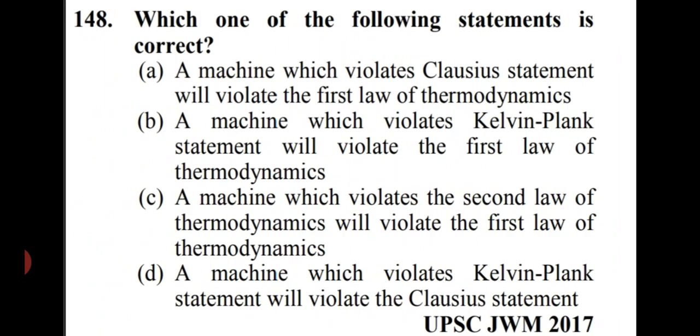And let me tell you about the Kelvin-Planck statement and Clausius statement. So friends, Kelvin-Planck statement says it is impossible for a heat engine to produce net work in a complete cycle if it exchanges heat only with bodies at a single fixed temperature. And Clausius statement is it is impossible to construct an engine which operates in a cycle, transfers heat from a cooler body to a hotter body without any work input. Okay, so the right answer for this question is option number D. A machine which violates Kelvin-Planck statement will violate the Clausius statement. Option number D is right here.